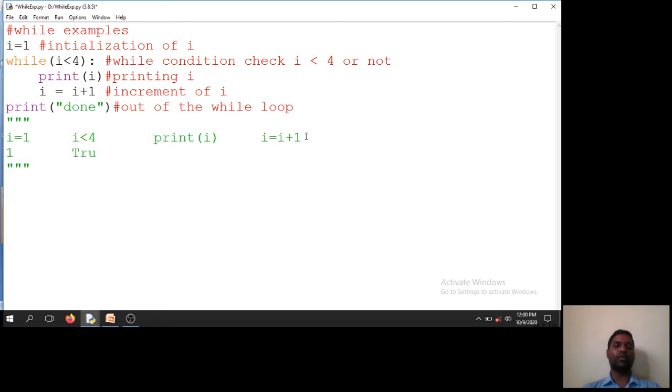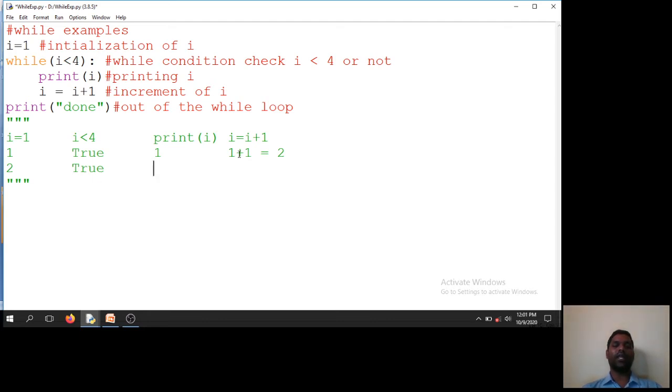Obviously it's true. It will print i, so it will print 1. And i will become i plus 1, which means it will become 2, since 1 plus 1 is 2. Next i is 2, and the condition 2 less than 4 is true.